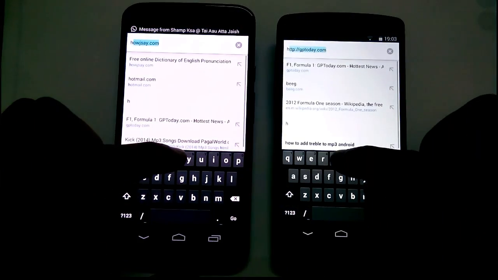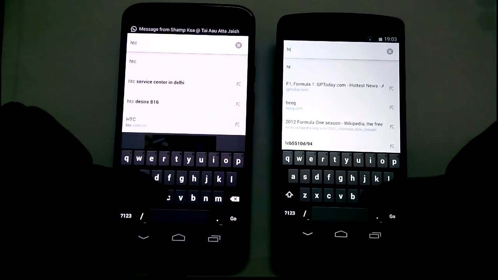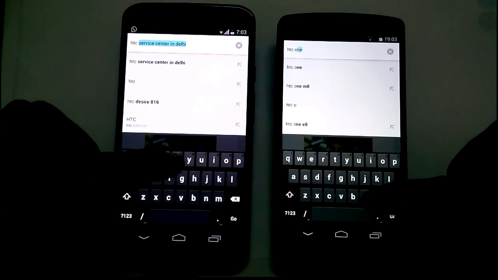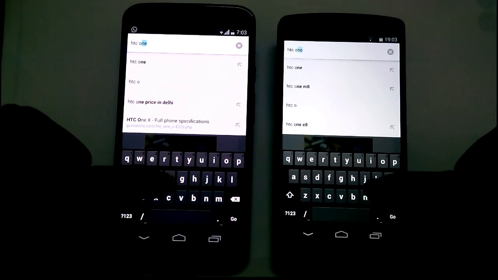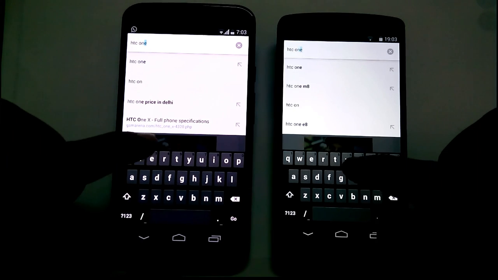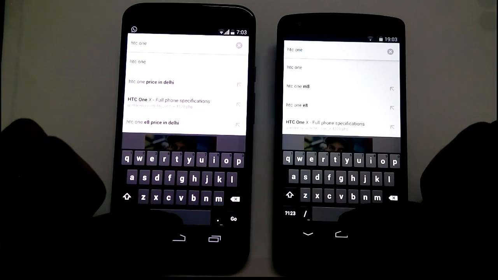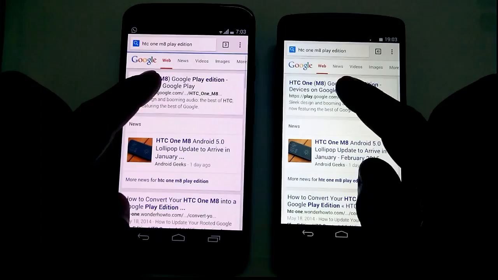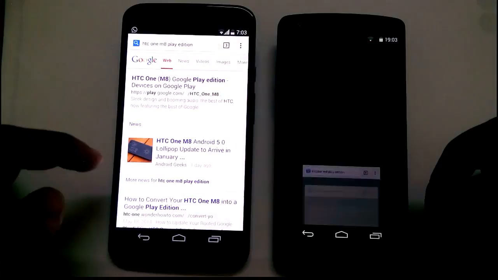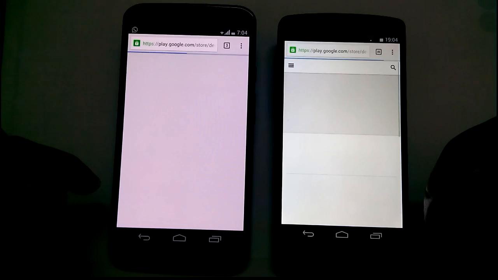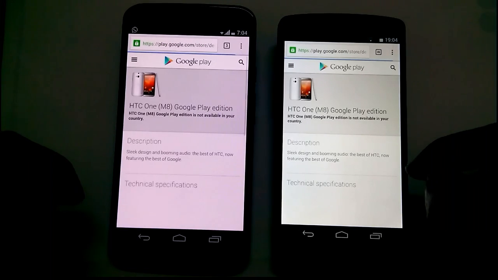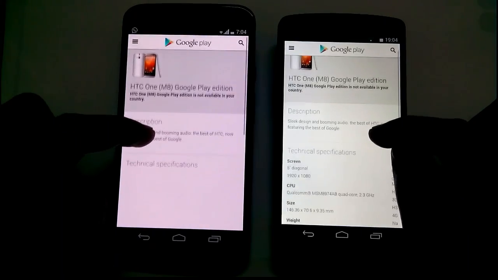Let's show you how sharp both of them can render the text. Obviously, a lot of it is down to the kind of text and the size of it. Now, we find fonts used in Google's Play Store very light and sharp. It is with text this light and thin that pixelation is exposed, so let's see which one gets this sharper. And now that the Play Store is up, the text certainly looks a bit sharper on the Nexus. We'll talk about this in a bit, so hang on tight.